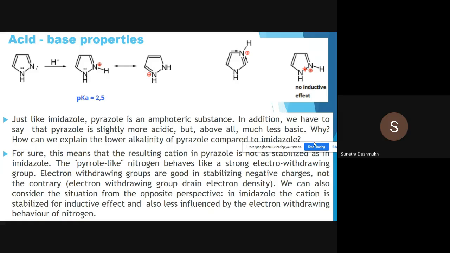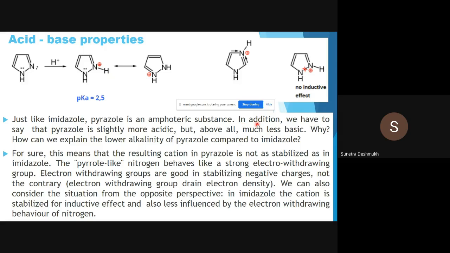Acid-base properties: as we know, in pyrazole both nitrogens are close to each other. Here are protonated pyrazole and protonated imidazole. In pyrazole there is no such inductive effect. Just like imidazole, pyrazole is an amphoteric substance; it acts as both nucleophilic and basic.